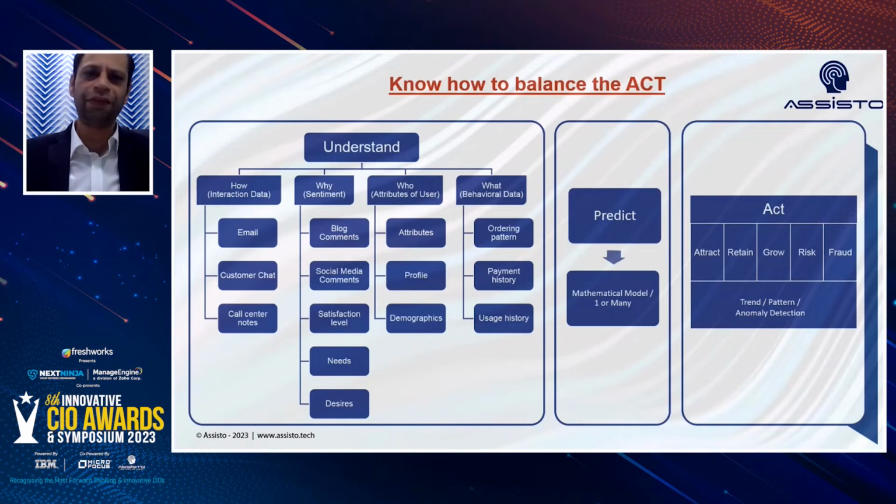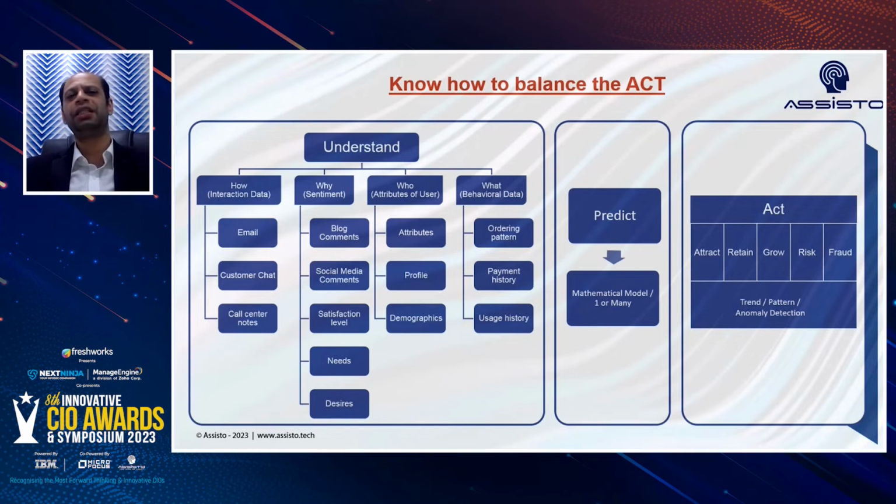So it's very important that you balance the act. How do we balance? First, we need to understand. Then only we can decide upon a course wherein we can act and control things. So what are all those interaction data? What are the underlying sentiments? What are all the profiles or attributes of the user? What behavioral data have we been collecting about a particular user? Say, what are his payment history, ordering patterns, usage history?